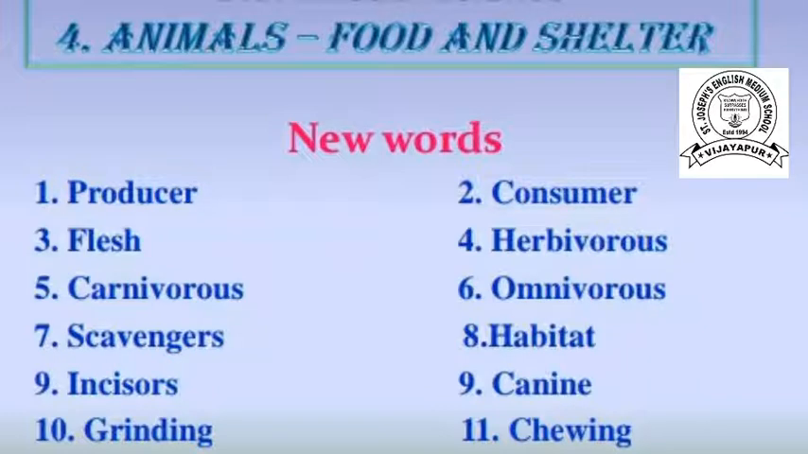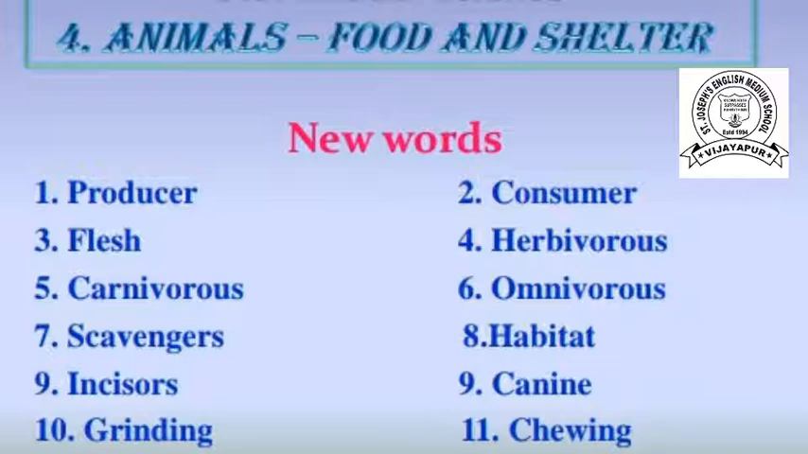What is meant by scavengers, children? The animals which feed on dead or decaying animal bodies. These are scavengers, for example hyena and jackal. Eighth one, habitat. Habitat means where the animals live. Ninth one, incisors. Incisors are one type of teeth. Next, canine. Canine is a sharp and pointed tooth.